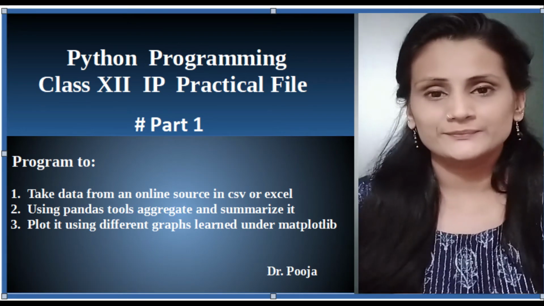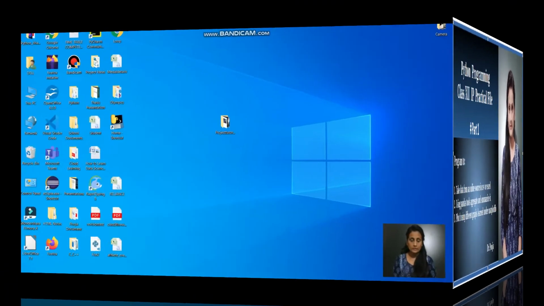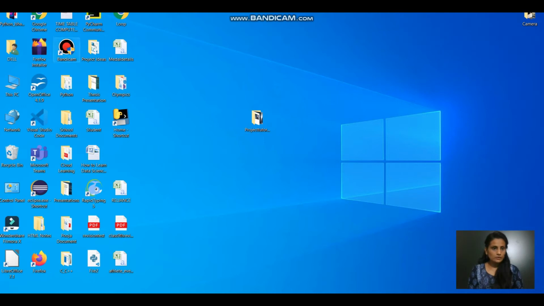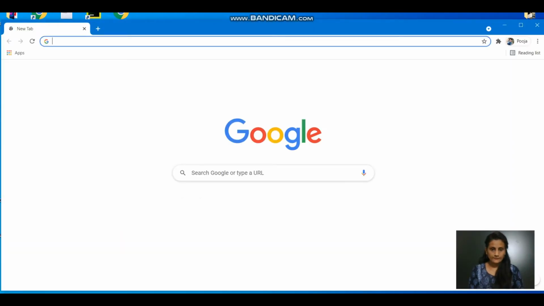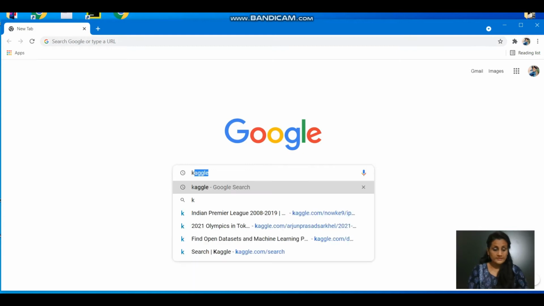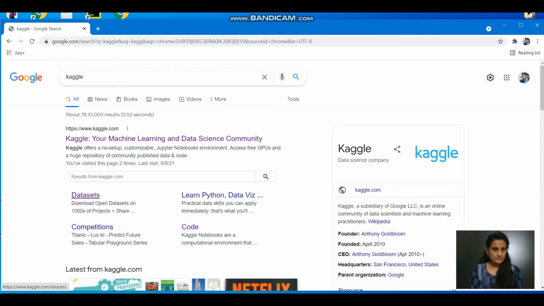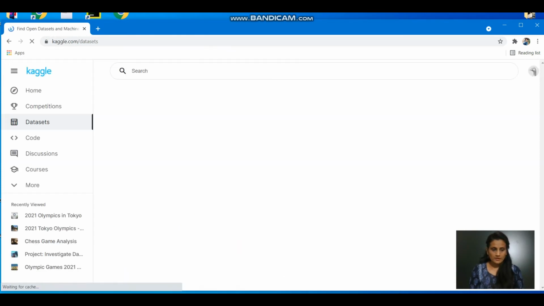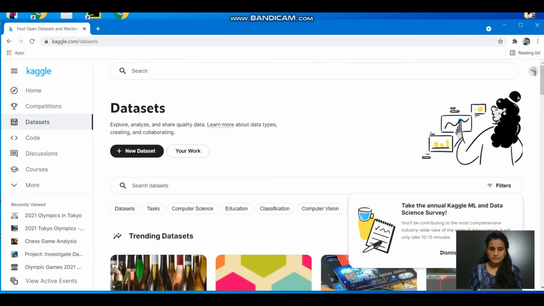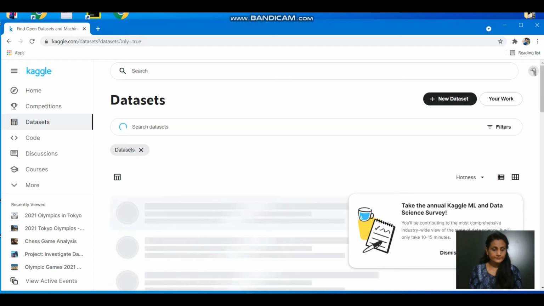Okay, so let's start. Task is finding out the data set. For this, we'll go to our browser, go to the site that is Kaggle, datasets. See, you can go to any open source site that is making the datasets available for the study purpose. I'm using this one, that is Kaggle. Here you can search, datasets.